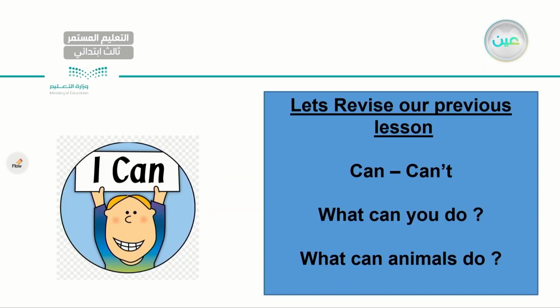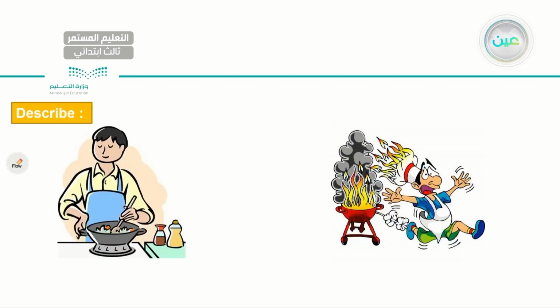So let's start, Bismillah. Let's start by revising what we have learned in the previous lesson, my dear student. We learned how to use can and can't or cannot. There are certain things we can do and there are others that we cannot. Also, we were able to answer these two questions: What can you do? What can animals do? Let's start by revising this one in particular.